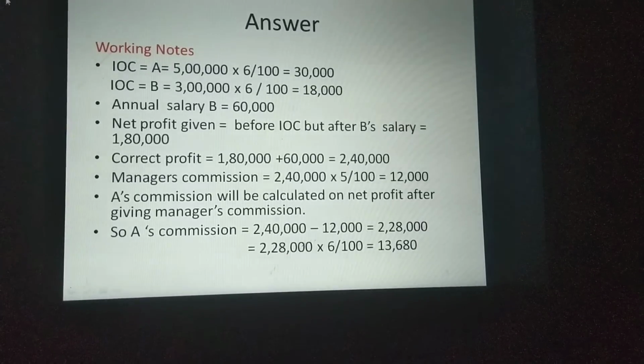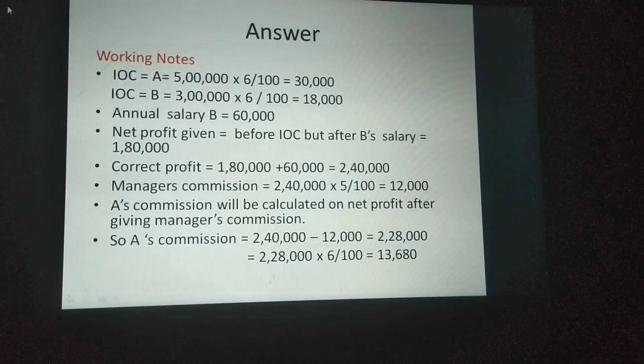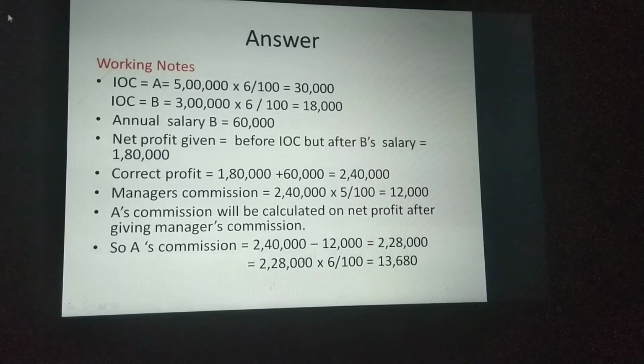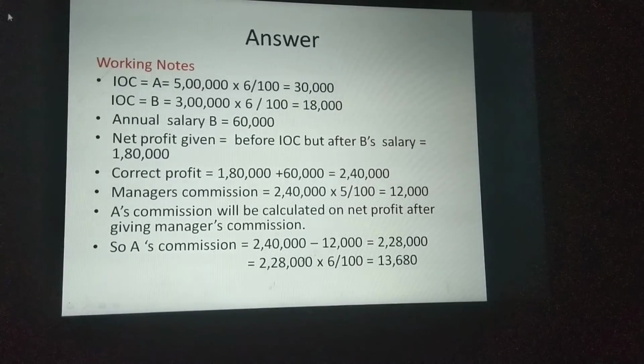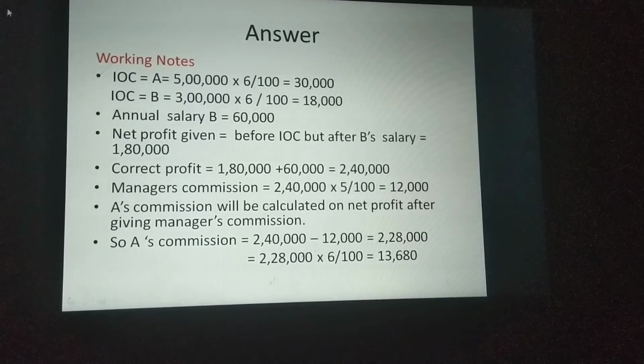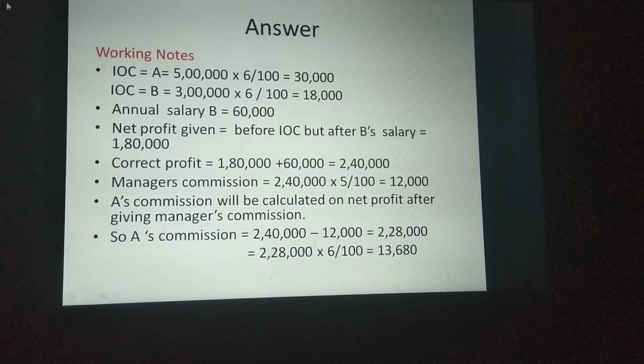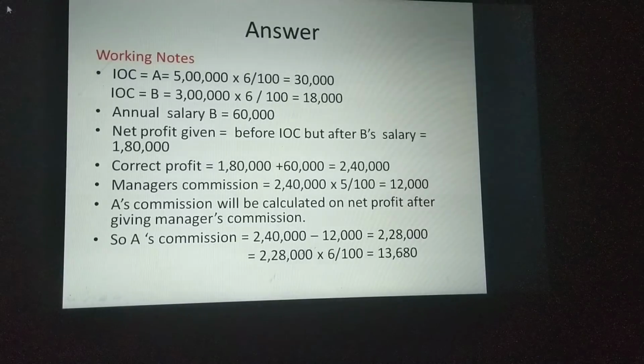So the correct profit we calculated already is 2,40,000. The manager's commission is 12,000. So 2,40,000 minus 12,000 is 2,28,000 after giving the manager's commission. This is the real profit now. Now we can calculate A's commission: 2,28,000 into 6 by 100, where 6 is the percentage.